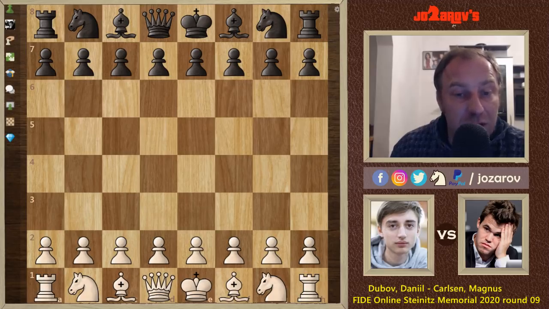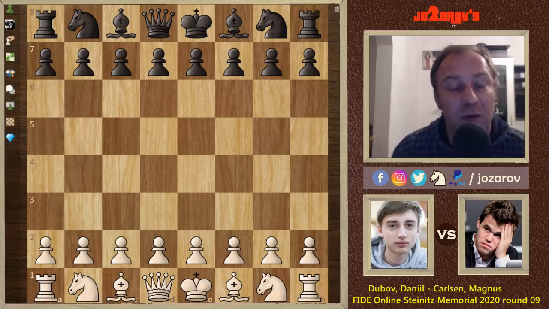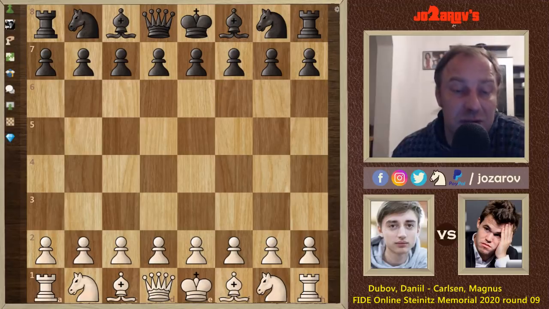Day 2 was, I think, very surprising as Magnus Carlsen didn't win many games. He faced in round 9 Danil Dubov, a strong grandmaster from Russia, and Danil Dubov played, I think, a great tournament so far. Played really some great attacking brilliances, and today he faced the world champion Magnus Carlsen. And let's see now what happened, because this was one of the decisive games of this tournament. If Magnus Carlsen, for instance, loses this game, then Danil Dubov would take the lead in the tournament. So let's check out what happened.